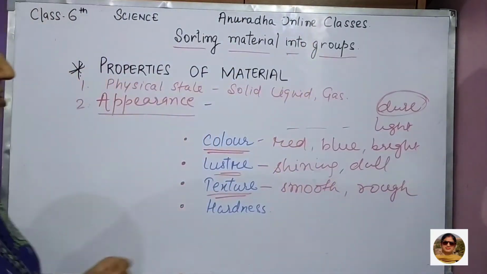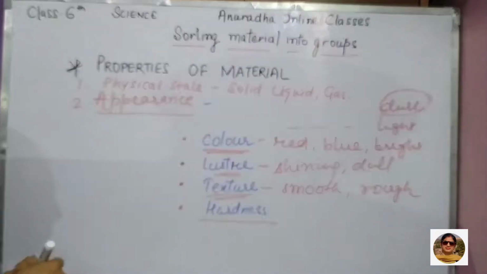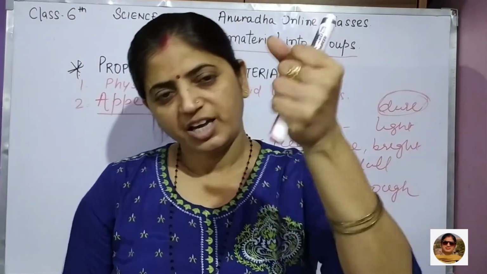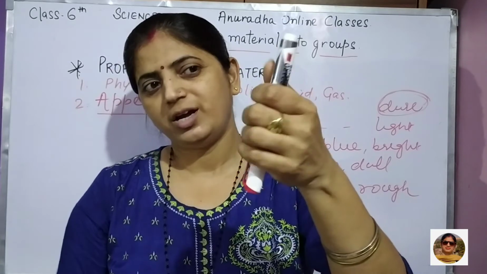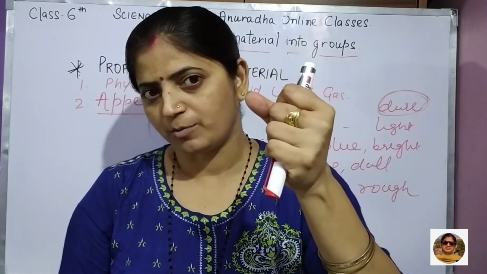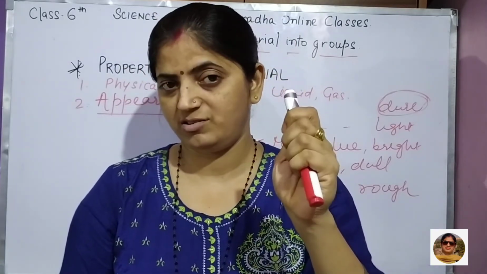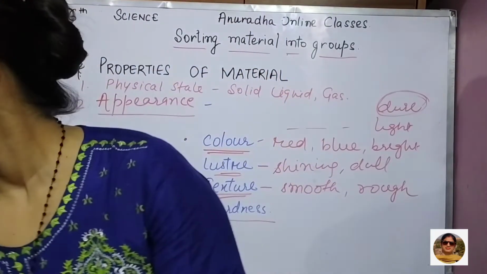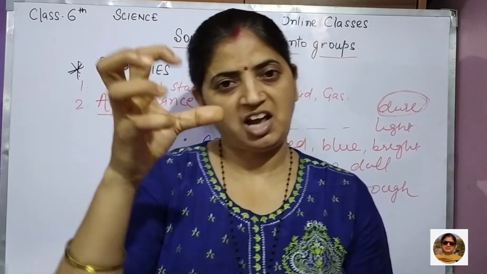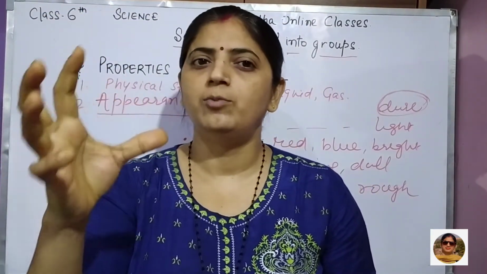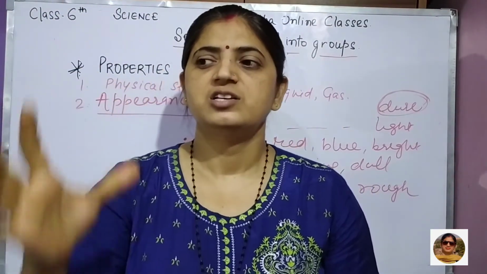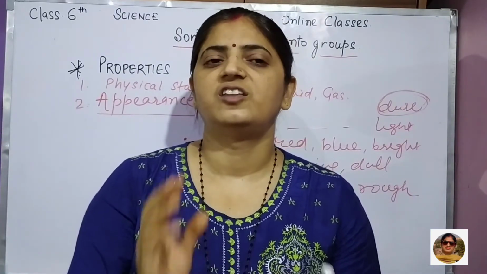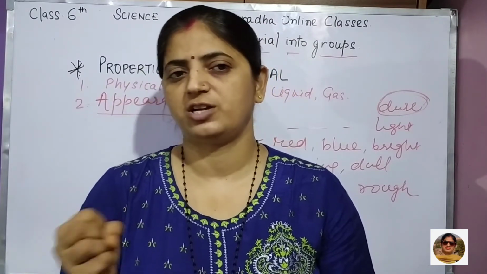Okay, then after, see hardness. Hardness is what? Means I'm just pressing this. Can I press this? No. इससे ज्यादा मैं इसको प्रेस नहीं कर पाऊंगी. Why? Because it is hard. ये hard है. But if I just take cotton ball, then I can press that. Rubber ball, I can press that. Sponge, I can press that. So these are the things which are soft in touch.